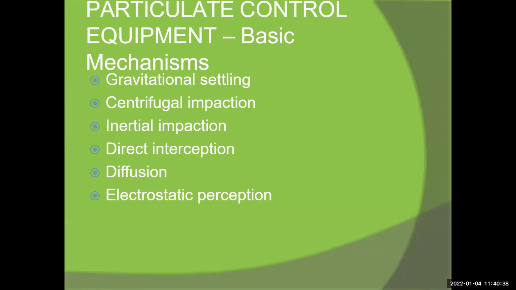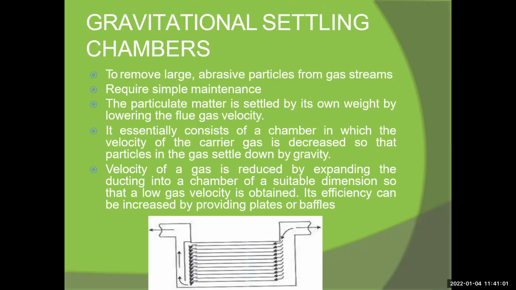particulate control equipments on the basis of mechanism. This is the gravitational settling, centrifugal impaction, inertial impaction, direct interception, diffusion, and electrostatic precipitation. This is the ESP. Okay, these types of mechanism are used to control the particulate matter. These are the many types of pollutants. This is a C in the gravitational settling chamber.